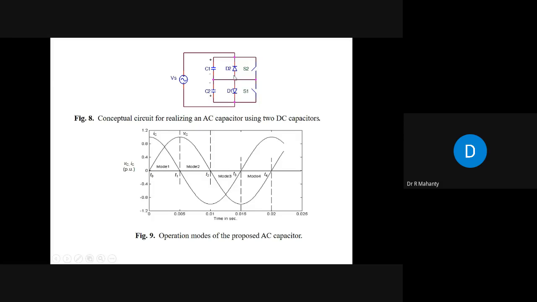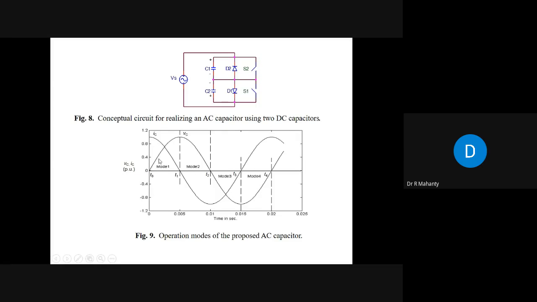Along with that, we have two diodes D1, D2, and two switches S1, S2. These switches could be MOSFET switches or IGBT switches, depending upon the rating, because it is operating at fundamental frequency. Even if you want, you can also use a thyristor switch. Now, what is happening here then? The operation is divided into 4 modes.